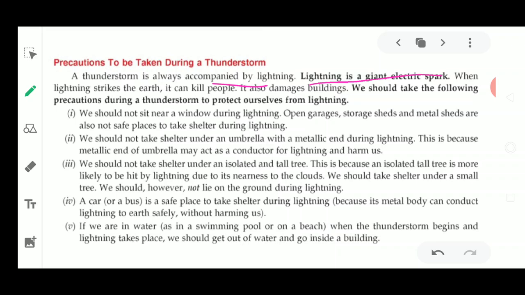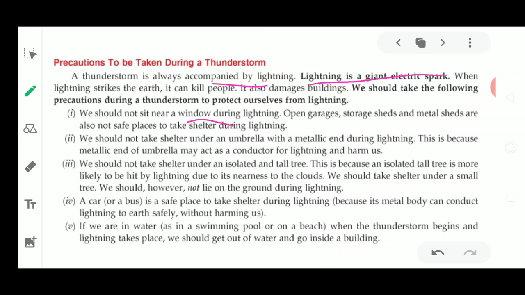The first one is that we should not sit near a window during lightning. If you are at home or in a car, you should not sit near the window during lightning. Open garages, storage sheds and metal sheds are not safe places to take shelter during lightning.